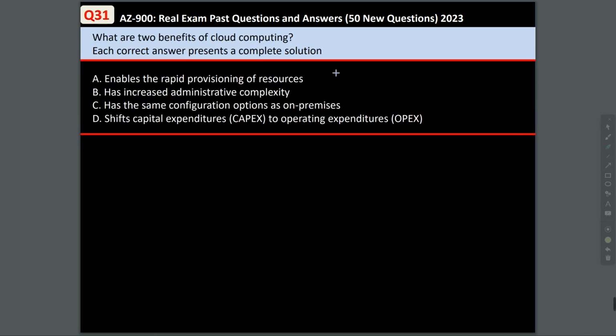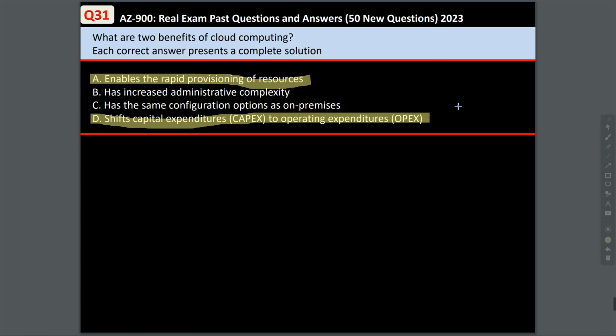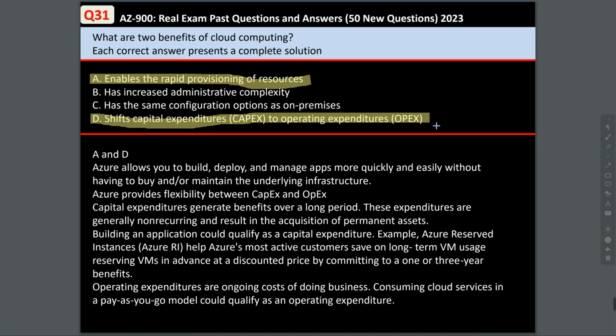Question 31. What are the 2 benefits of cloud computing? Option A enables the rapid provisioning of resources, which is correct. And option D shifts capital expenditures to operating expenditures. Now, Azure allows you to build, deploy, and manage applications more quickly and easily without having to buy or maintain the underlying infrastructure. Azure provides flexibility between CapEx and OpEx. Capital expenditures generate benefits over a long period. These expenditures are generally non-recurring and result in the acquisition of permanent assets. Building an application could qualify as a capital expenditure. So option A and D are correct.